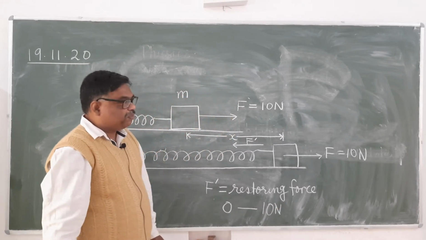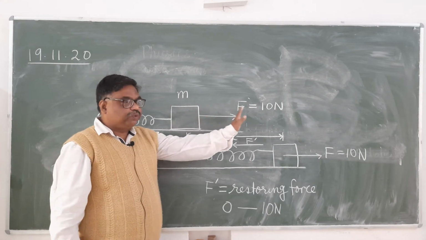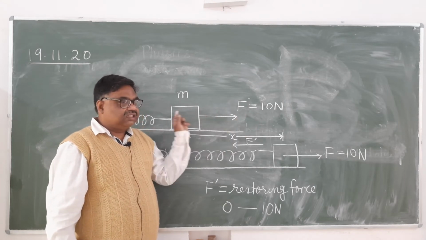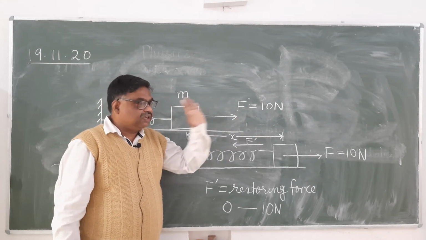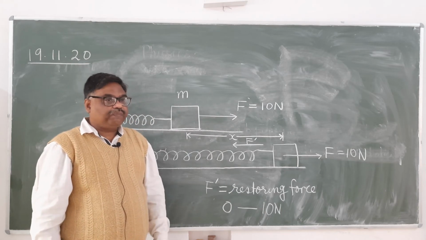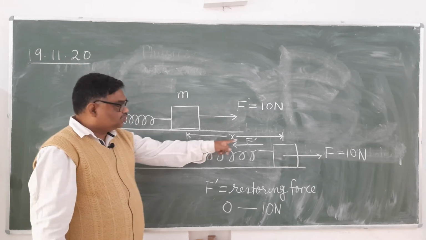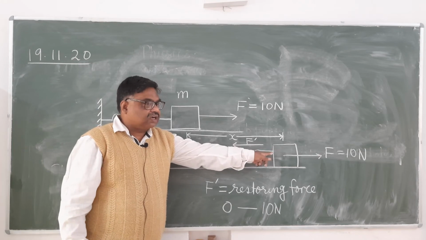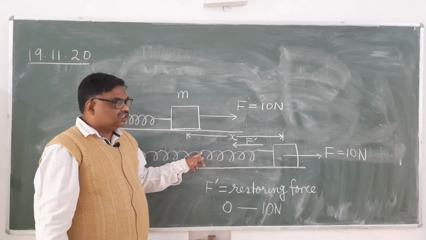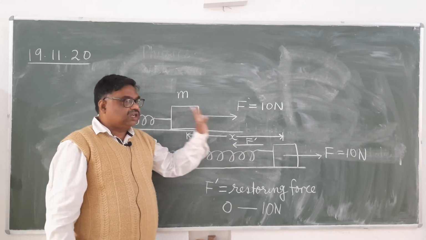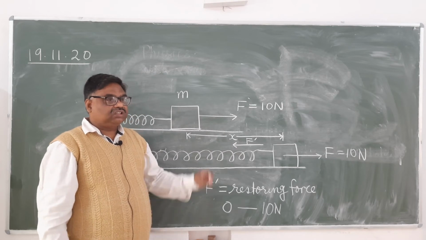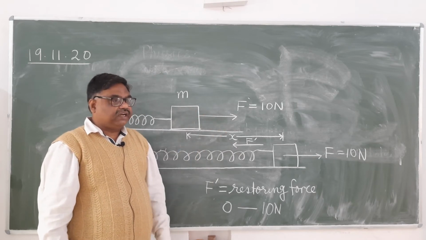What will happen as the block is pulled in this direction by applying 10 Newton force? This restoring force, which is acting on the block in this direction, will also increase in magnitude.